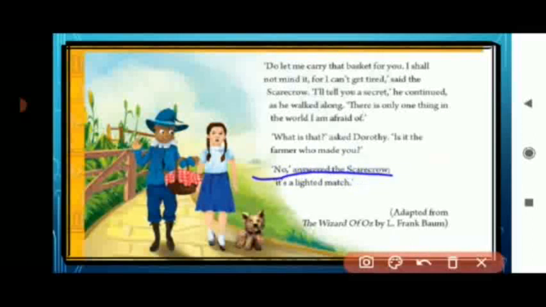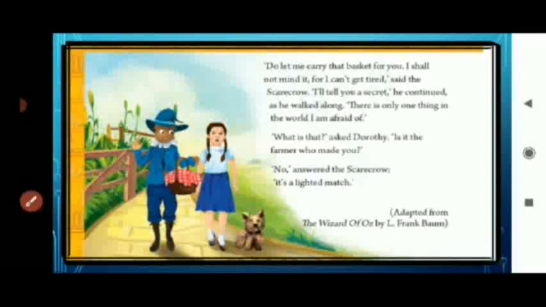"No," answered the Scarecrow. "It is a lighted match." So the Scarecrow said, no, I am not afraid of anyone. Farmer also I am not afraid of. I am afraid of a lighted match. So why was he afraid of the lighted match, children? As he was made of straw, if the lighted match comes, he will get burned and die, right? So children, I hope you all have understood the story.